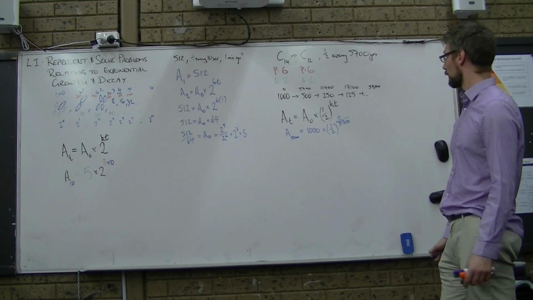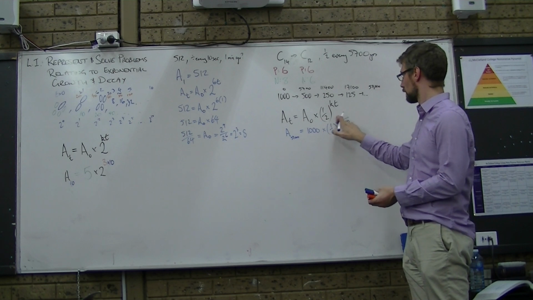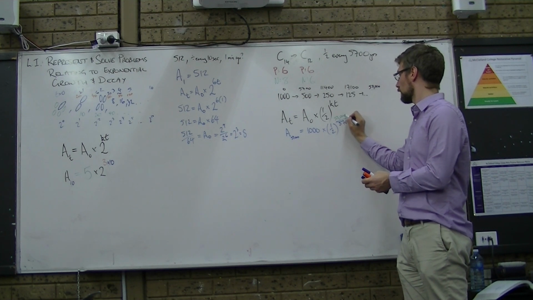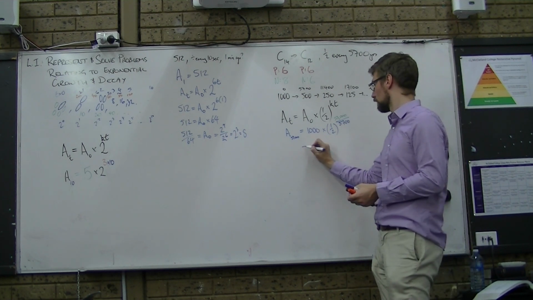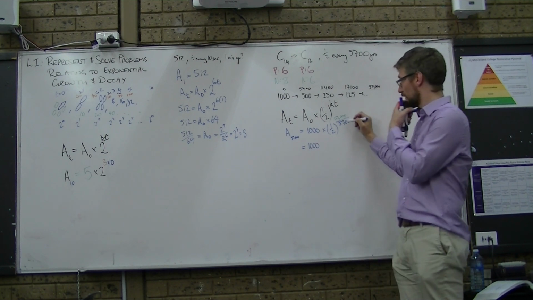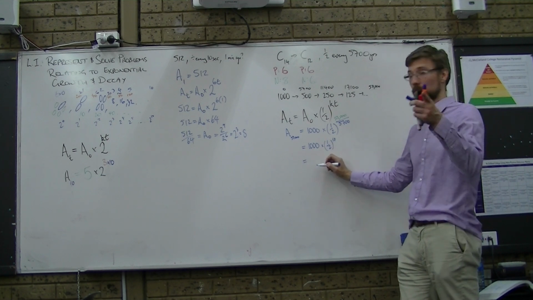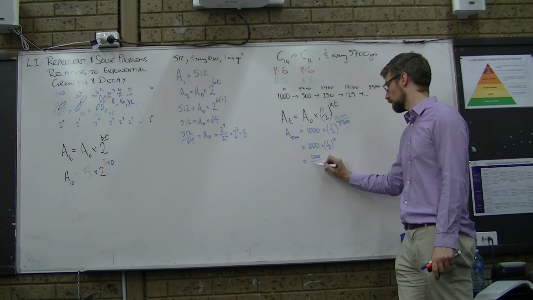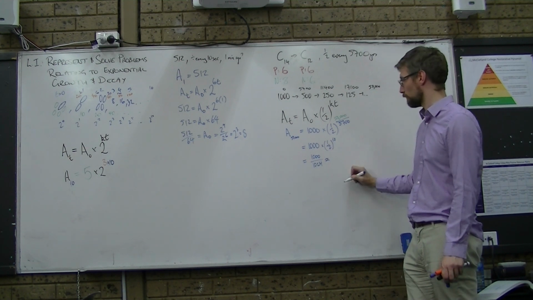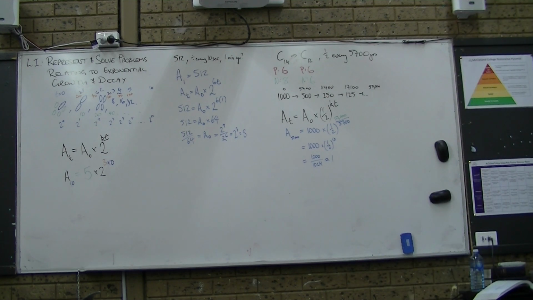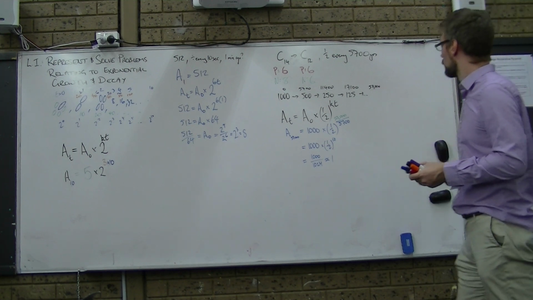Brilliant. Now in T, don't we put the 57,000? Yeah, 57,000, so this guy. 57,000 over 5,700 is 10. So 1 over 1,000. Right, so very roughly, how many do I have left? Slightly less than 1. So it took 57,000 years for me to go from 1,000 atoms of C14 down to 1. That was quite a few human lifespans.